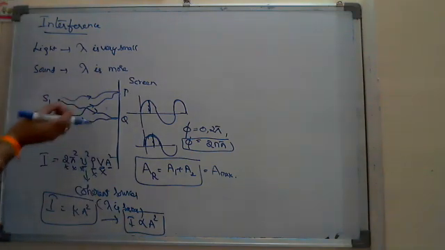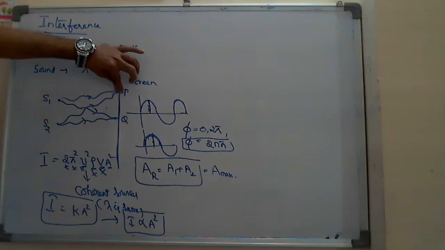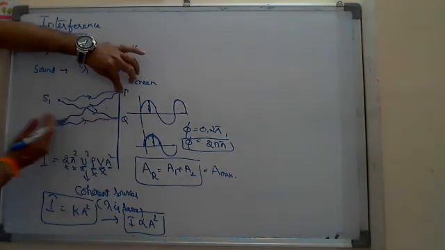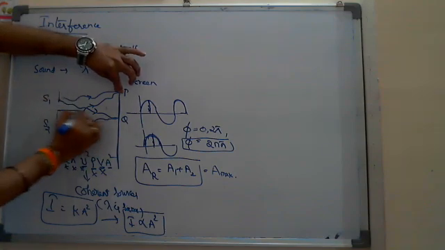These types of questions they may ask in sound also. Suppose two speakers are placed here, and you sit in a chair at this position at some separation, and this is the line joining the midpoint of S1 and S2 here.